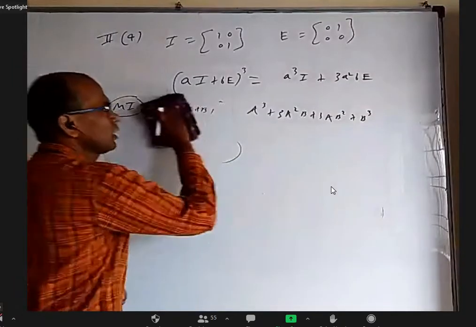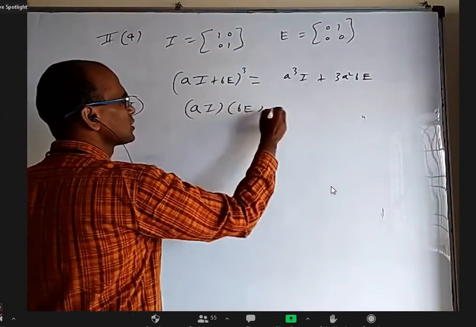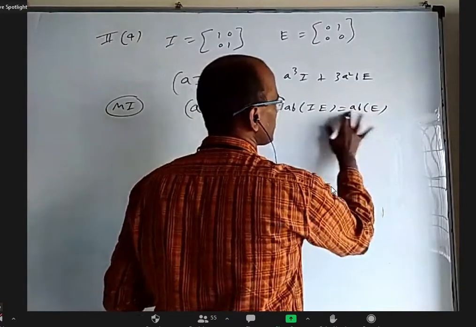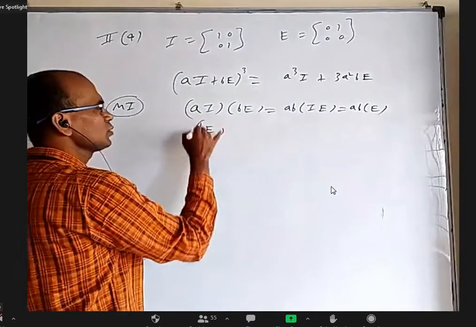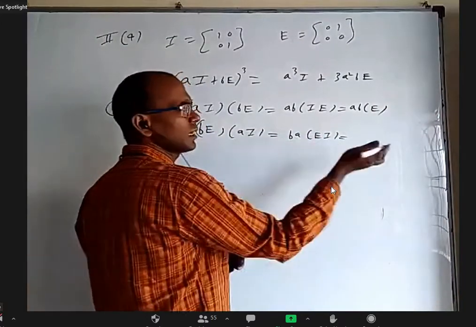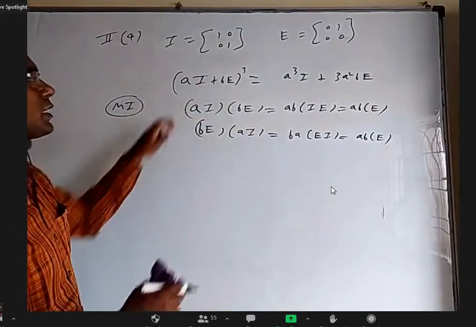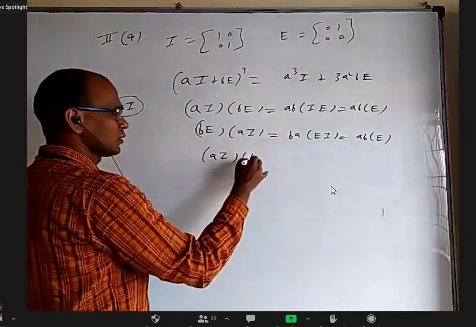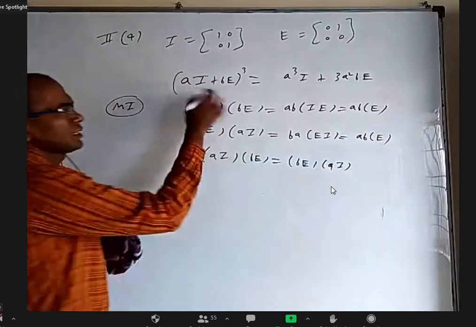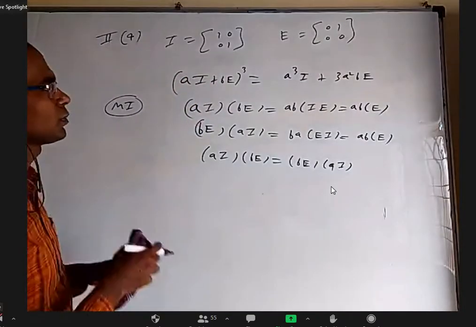So I can use it. aI into bE is equal to ab into IE, which is ab into E. If I take bE into aI, that is ba into EI, but ba and ab are real numbers, into E. So both are equal, whichever way I take. aI into bE equals bE into aI. If I call this capital A and this capital B, A into B equals B into A. Now I can use the regular (A plus B) whole cube formula.